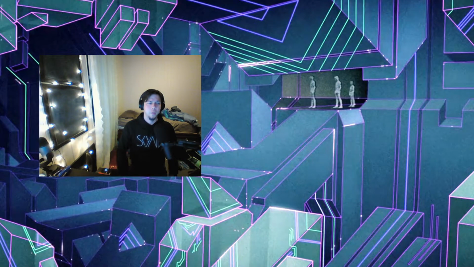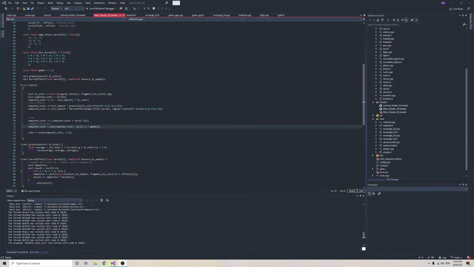Okay, so with that out of the way, we'll get to the meat and potatoes of this project, which is the textures. Okay, take 3. So here is the program as it stands at this point.